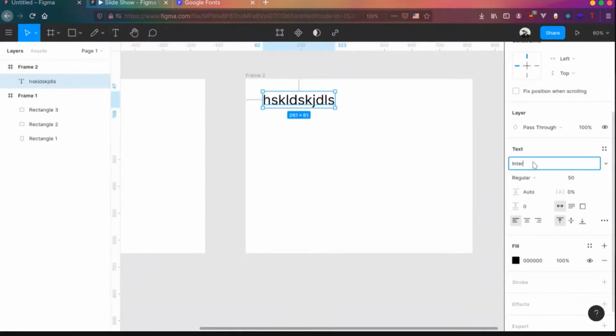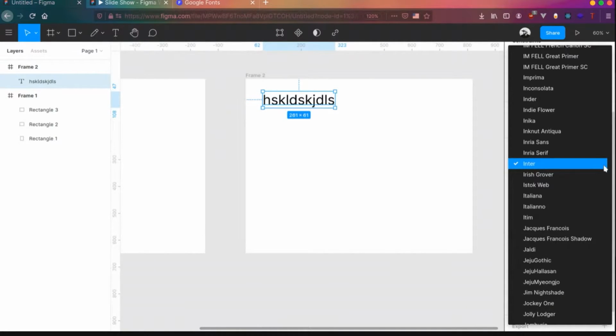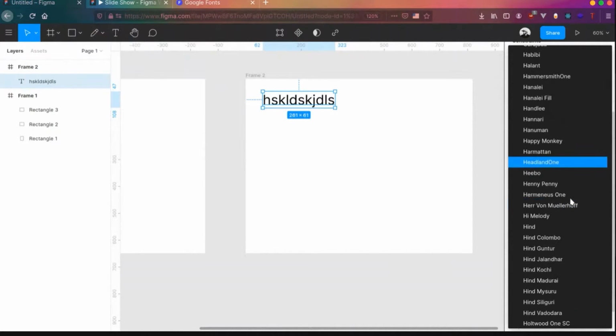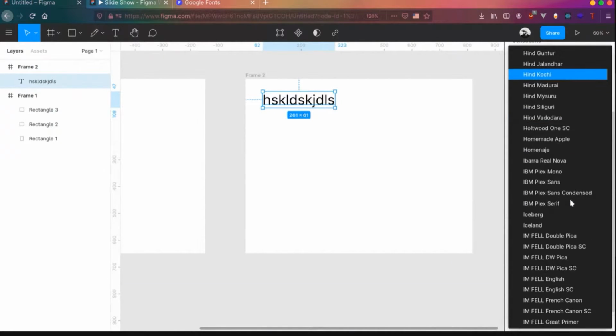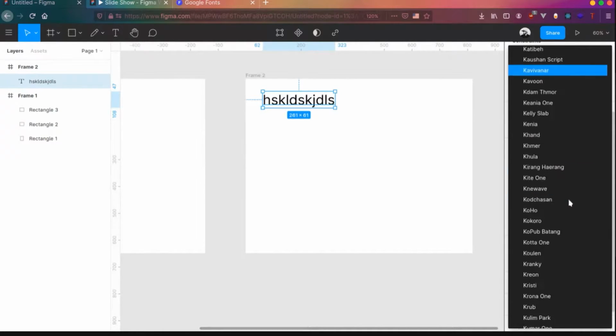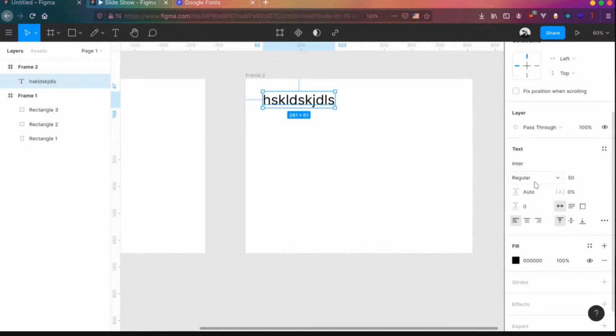Whenever you click on here, you can browse through all the fonts available. It won't be updated as in Google Fonts because you might be missing one or two newly arrived fonts or something, but you will get most of the fonts over here. There's also an option to add custom fonts. We won't be exploring that right now. But yeah, you can change the fonts, you can change the font weight, you can make it bold or anything.